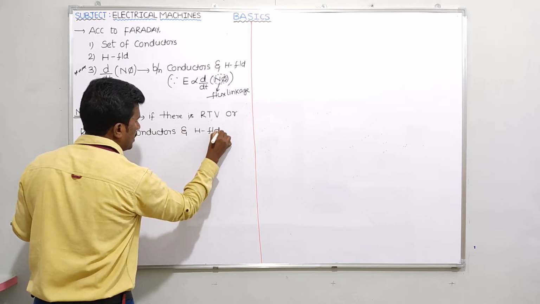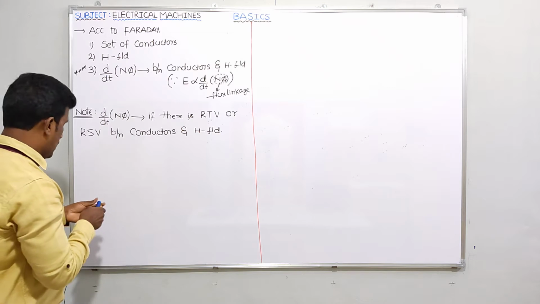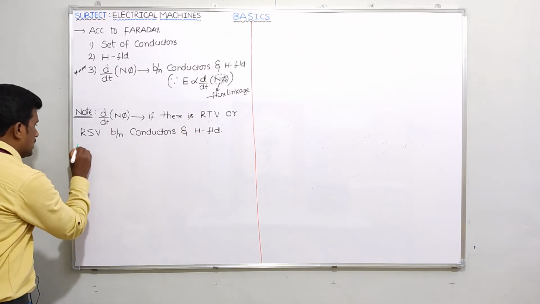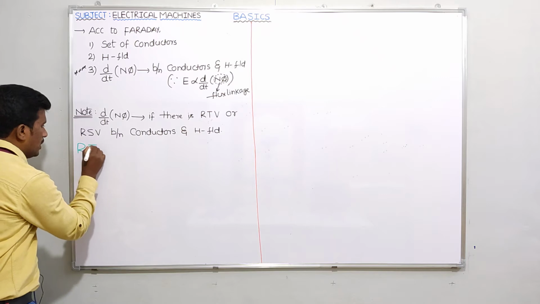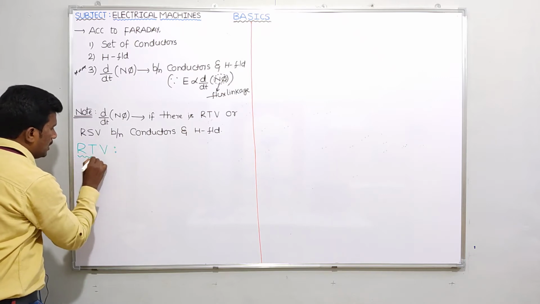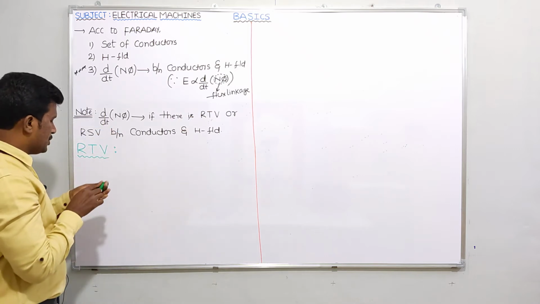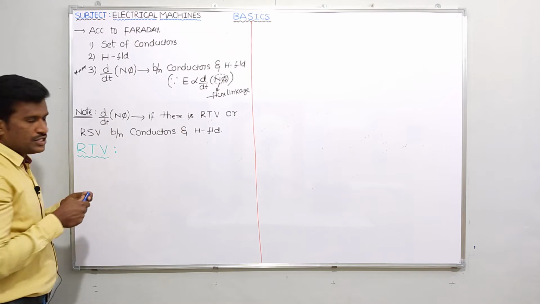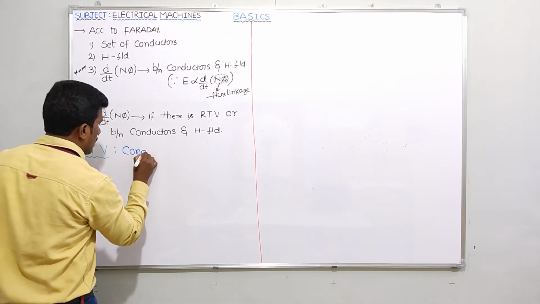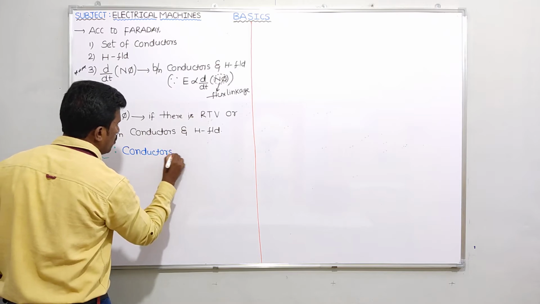Is it clear? Right. Now, let me discuss relative time variation, RTV. In relative time variation, what about the conductors' position? Here conductors are stationary, they won't move.